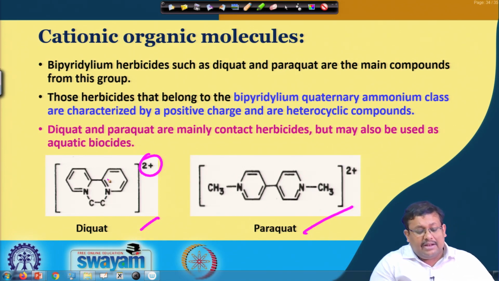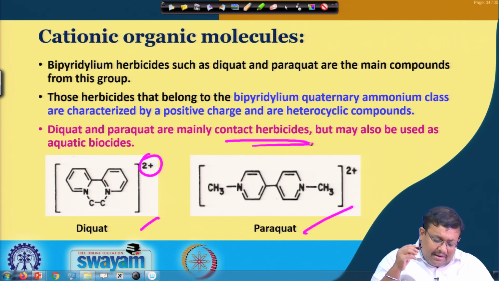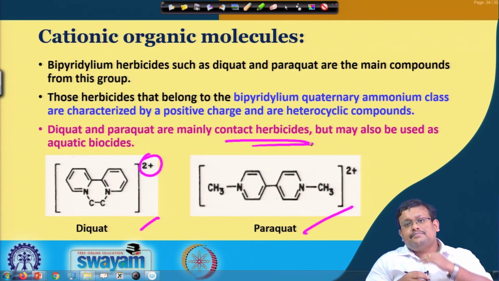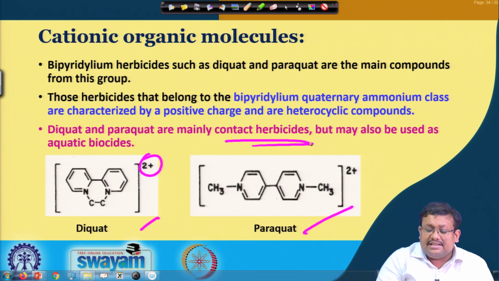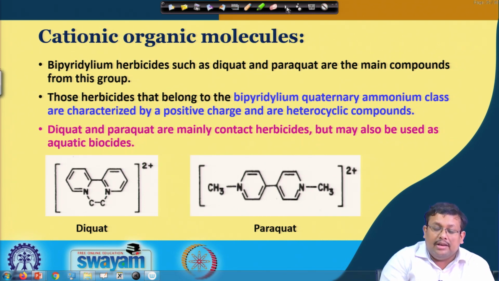Diquat and paraquat are mainly contact herbicides. Basically they kill the weed just by direct contact. That is why they are called contact herbicides, but they may also be used as aquatic biocides. So, these are the two major examples of cationic organic molecules.